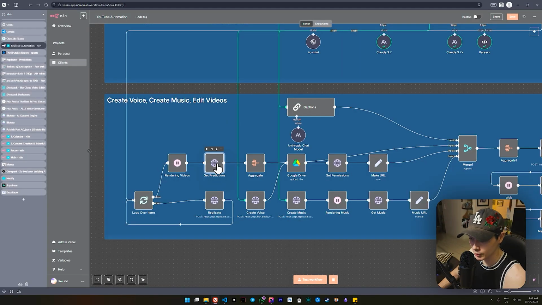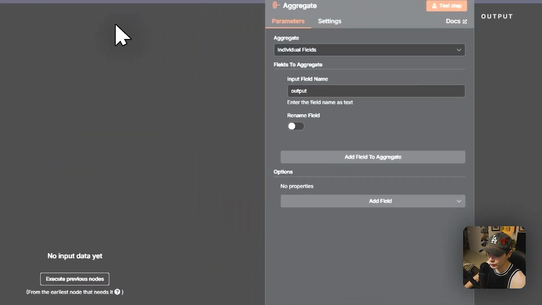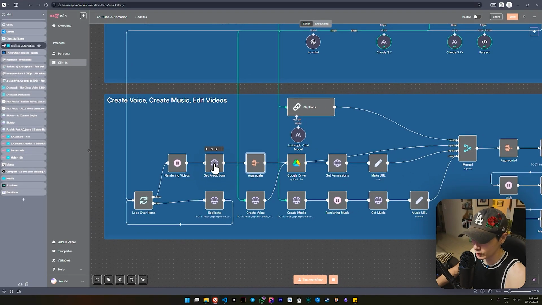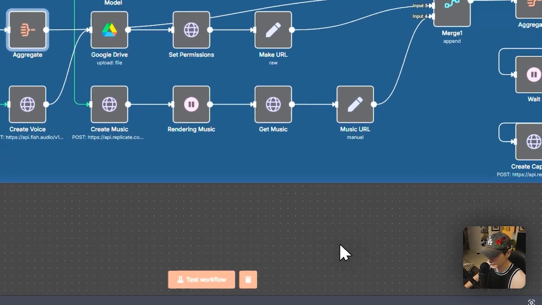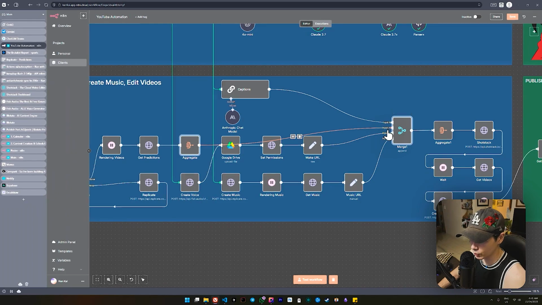Then after I've gotten all those videos, I'm going through an aggregate, because I want to turn all of those video links, the output MP4 URLs, and put them in a list, because I'm going to pass that list over to a merge. So this is one of 4 items that are being passed through to this merge.